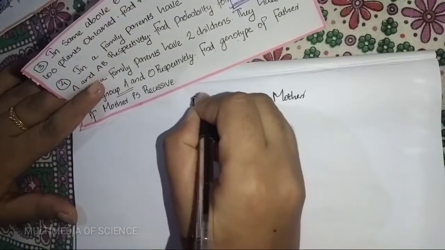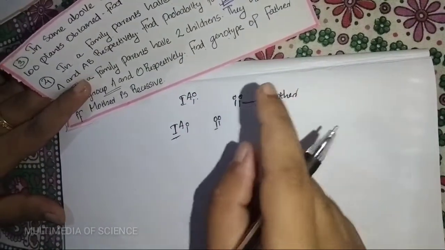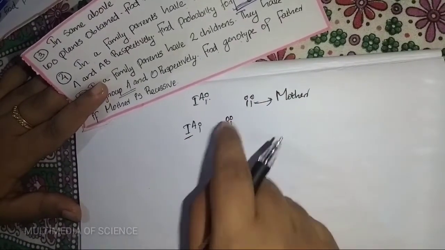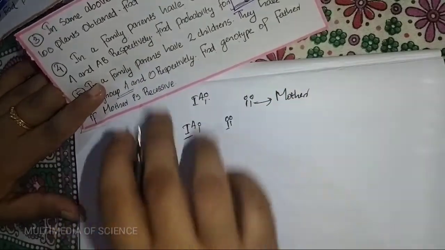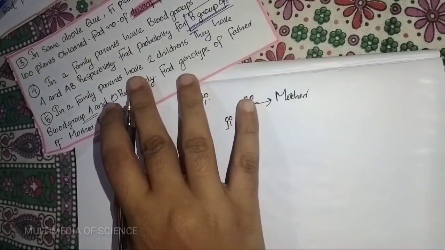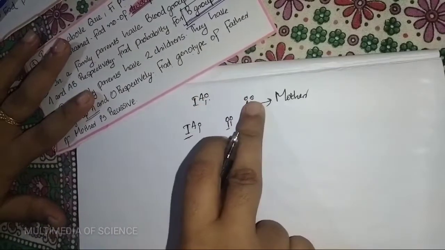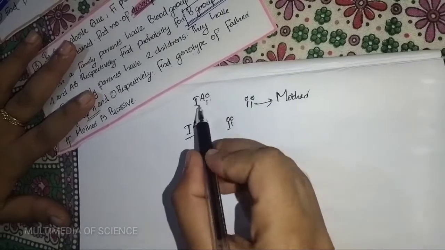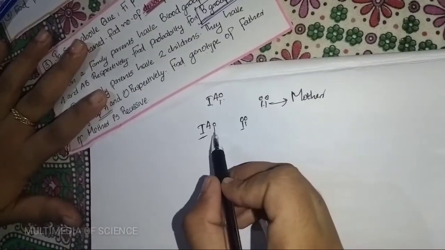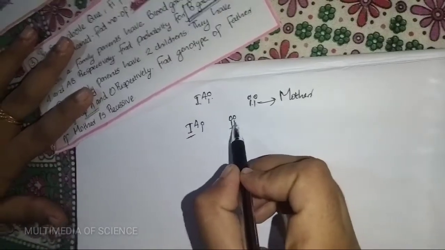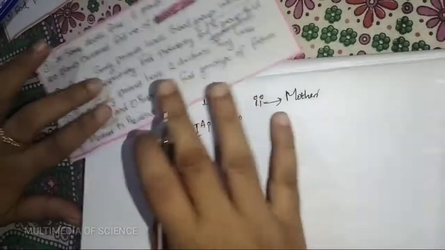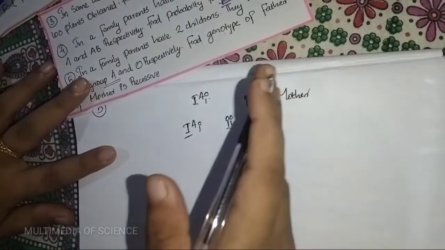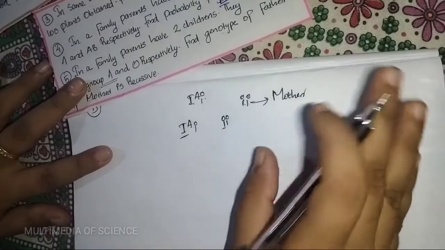If you have any doubt in this question, then please recap it through this model, focusing on both parents, the father and mother, and what the next generation will be: IAi, IAi, ii. I have already discussed this two times. Just revise this and you will be thorough with it.